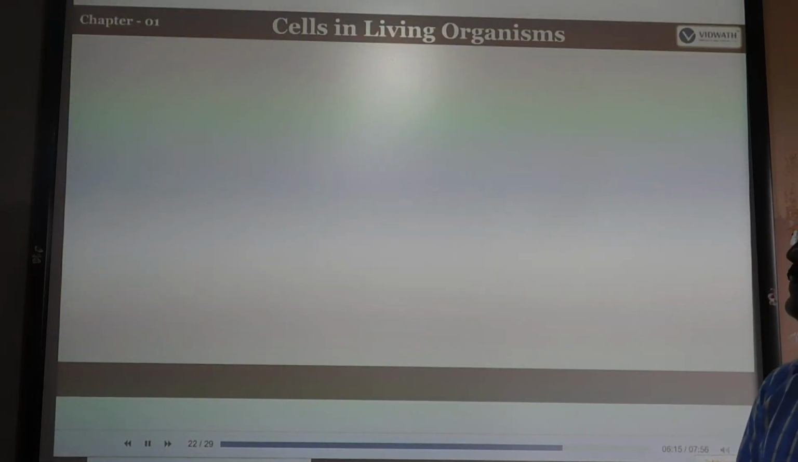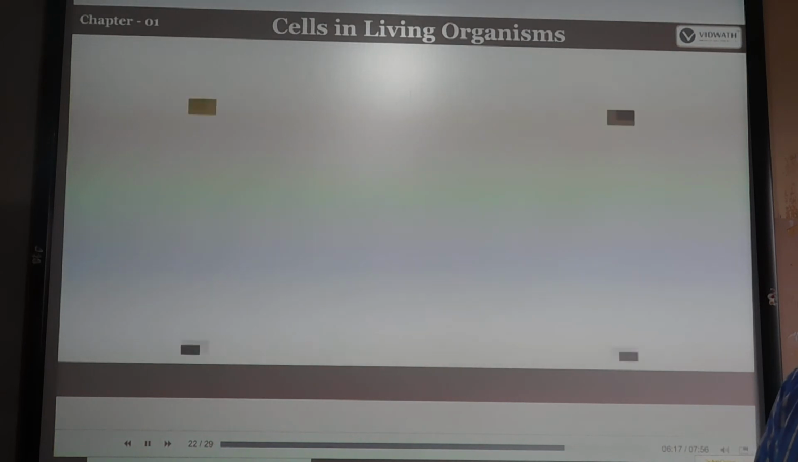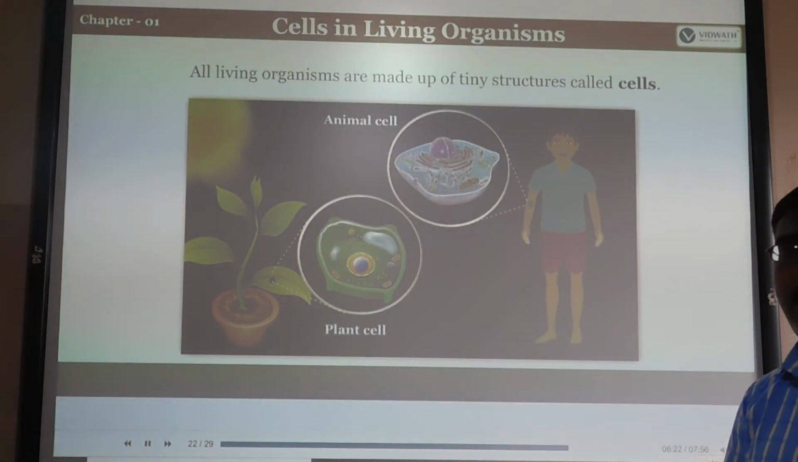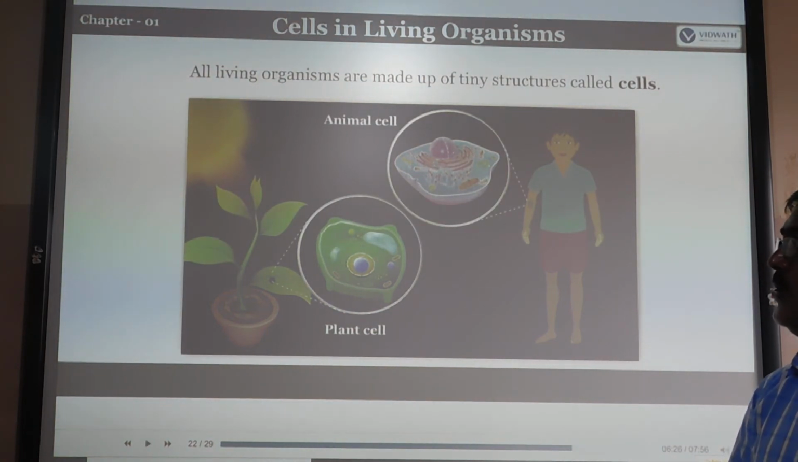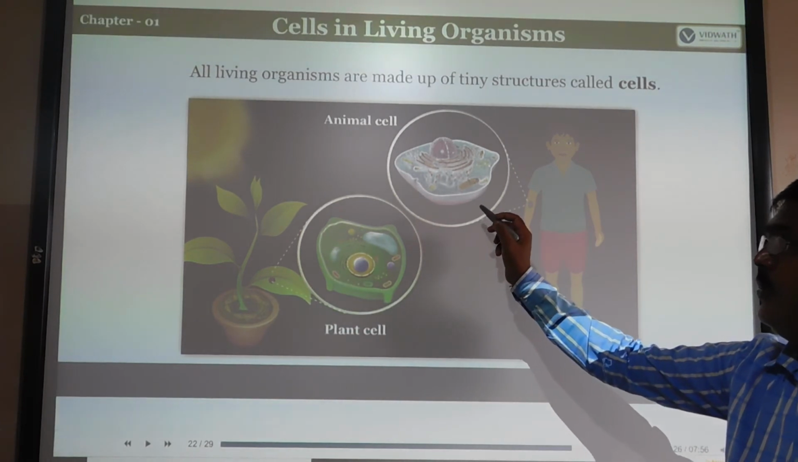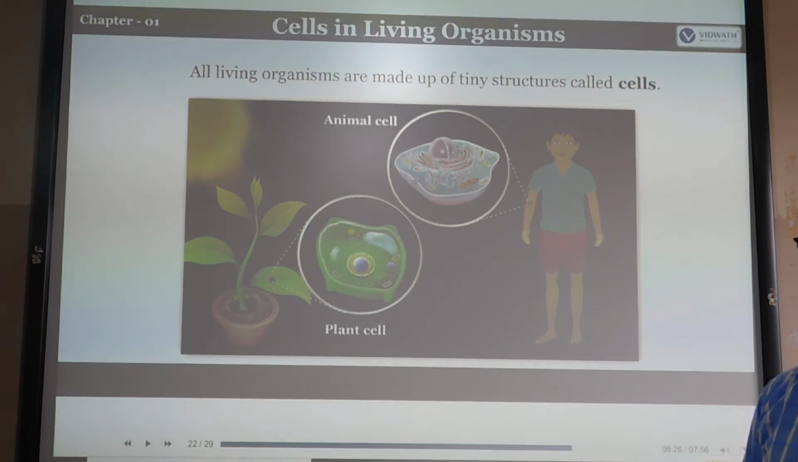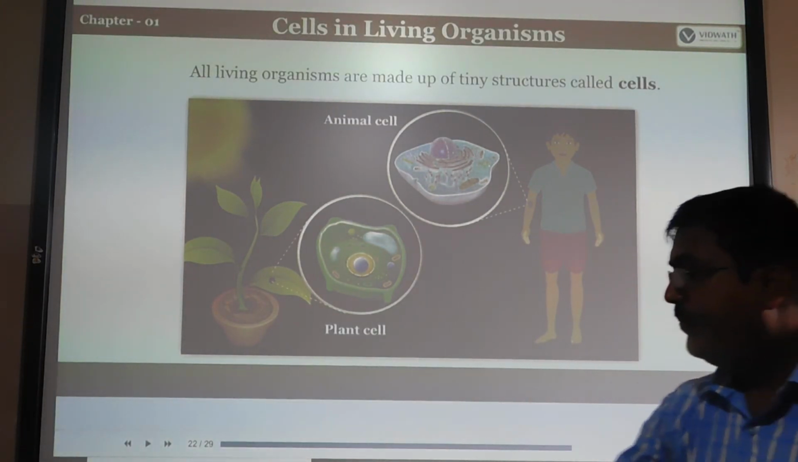So next one is cells in living organisms. We know that we have different types of cells. Either it is a plant cell or an animal cell. If you observe under the microscope, you can see different sizes and also different components in plant or animal cells.